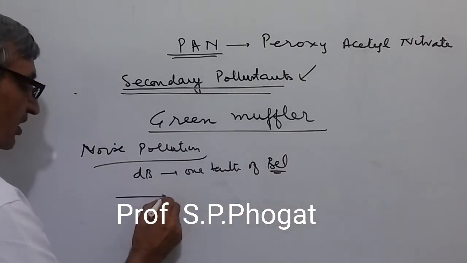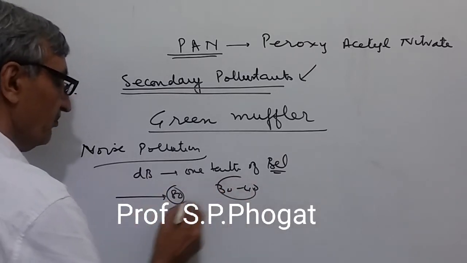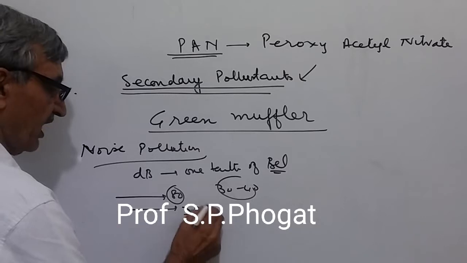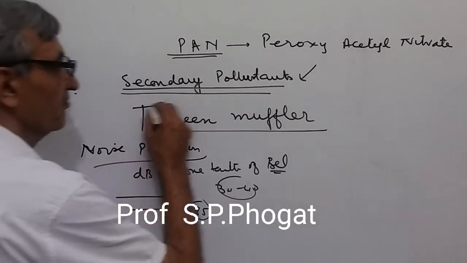Now here it is tolerable up to 80. If it is 30 to 40, it is silence. But more than 80 or 85 is intolerable. This cannot be accepted. Then what can be done? If you come across automobiles and you find schools or somewhere nearby there is a lot of noise, what measure can I take? The word is green muffler.